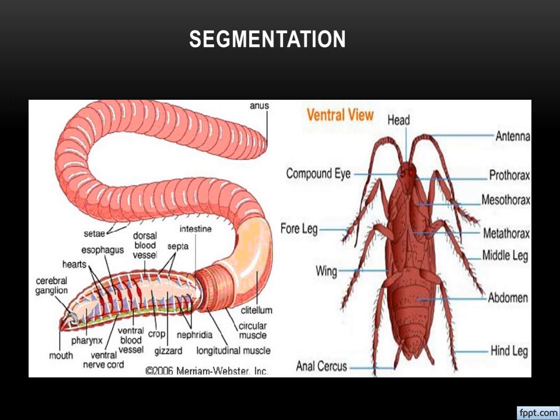Here also the body is divided, but the segments are unequal in size, or the segments are not leading inside the body, right? That is a different category. So as per this segmentation character also, the animals will be classified: segmented animals or non-segmented animals. Even among segmented animals, there is a metameric character and also non-metamerism. Understand? Okay.